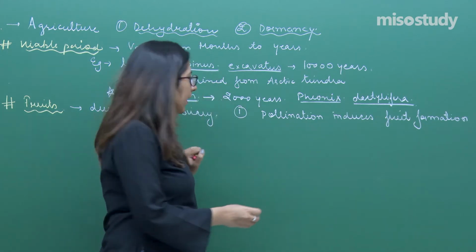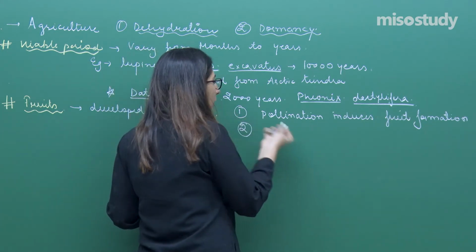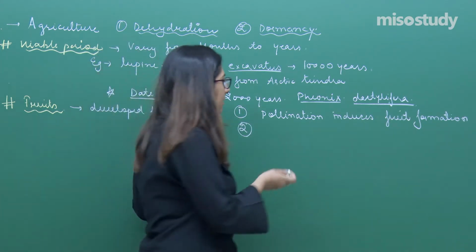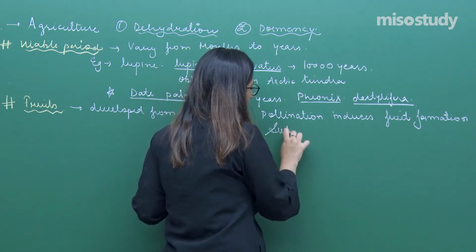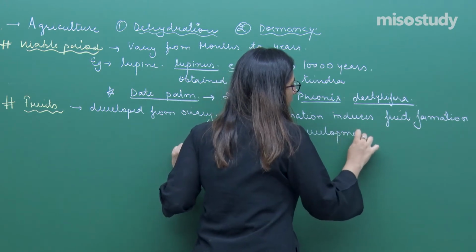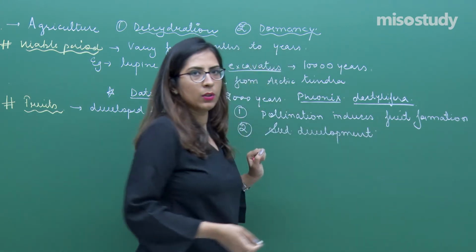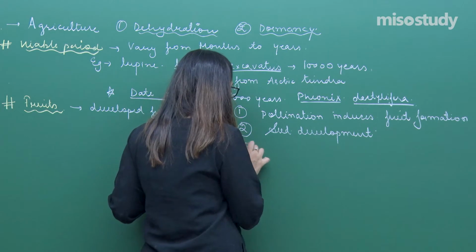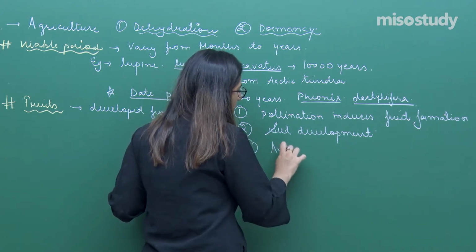The second signal is seed development, which is another signal for the development of fruit. The third signal comes from the availability of nutrients.